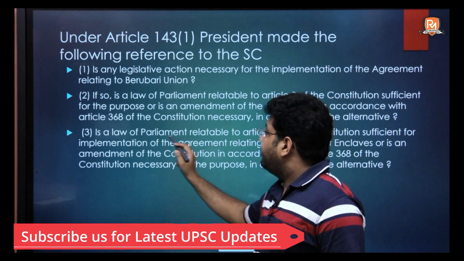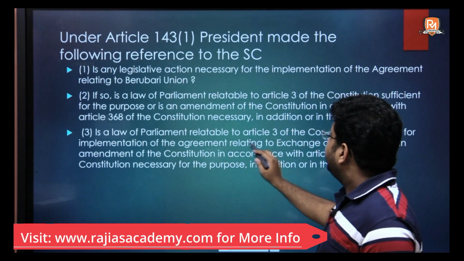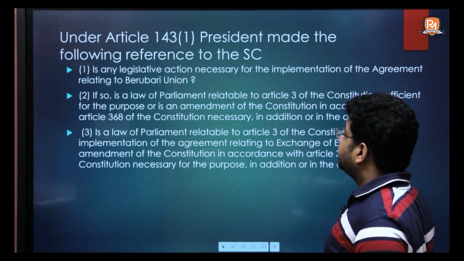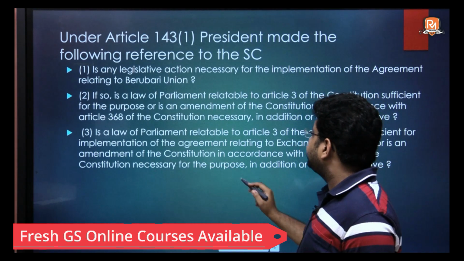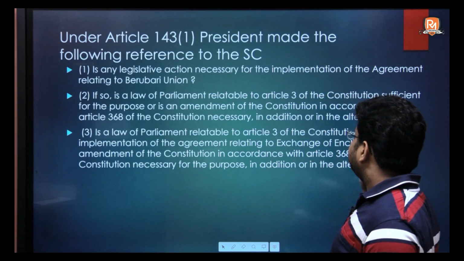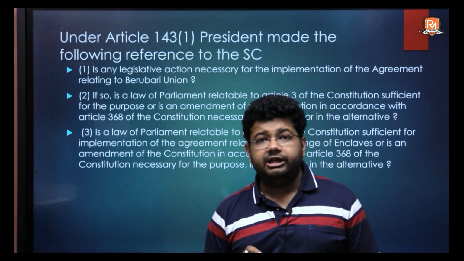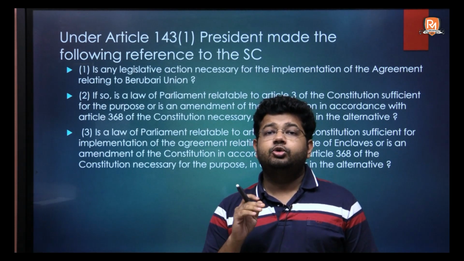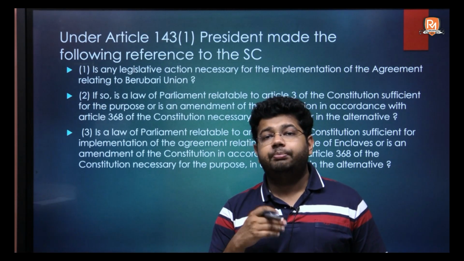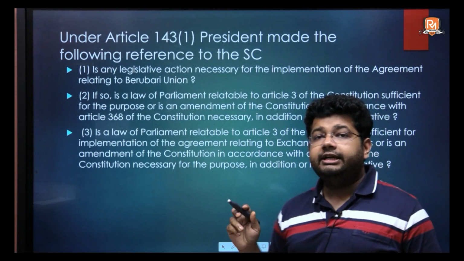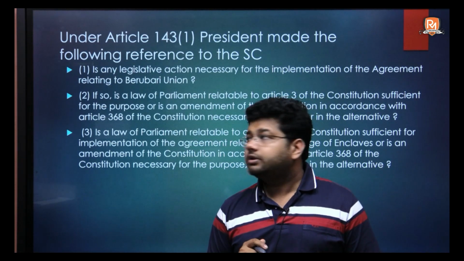Third question, is the law of Parliament relatable to Article 3 of the Constitution sufficient for implementation of the agreement relating to exchange of enclaves, or is an amendment of the Constitution in accordance with Article 368 of the Constitution necessary for the purpose, in addition or an alternative. So basically the question 2 and 3 are similar. Question 2 is with respect to giving of certain part of territory of Berubari Union in the agreement to Pakistan, and question 3 deals with the exchange of enclaves of Cooch Behar with Pakistan.